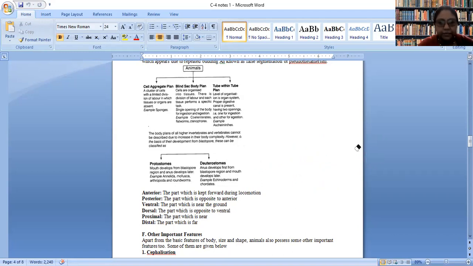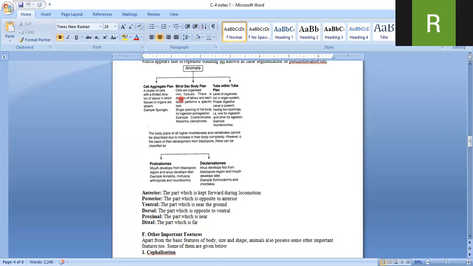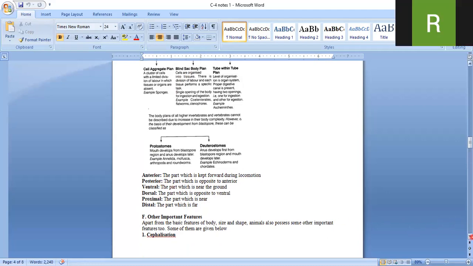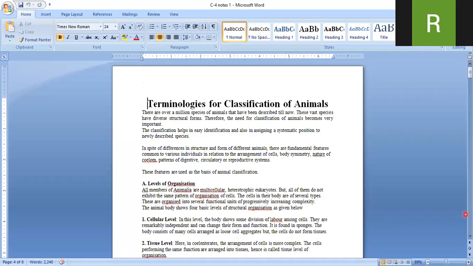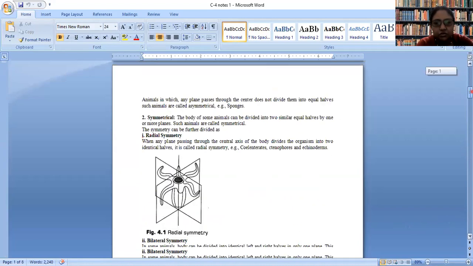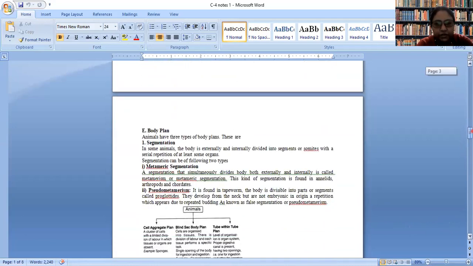Yes, Rutu? Ma'am, the feet will also come in the ventral part, no? Feet, no, feet are appendages. That is not part of the main body. These are called appendages. Feet means, you mean to say the base of the feet? Yes ma'am, if we take it in the context of near to the ground. It's about the body. Which part of the body? So feet will not come separately. Okay, ma'am.